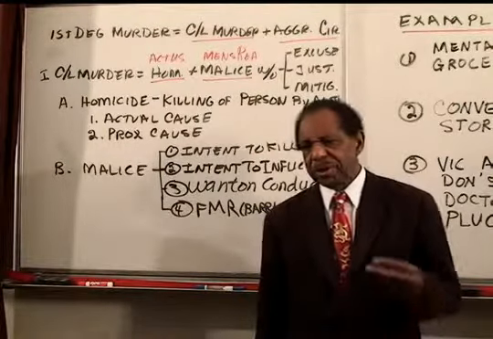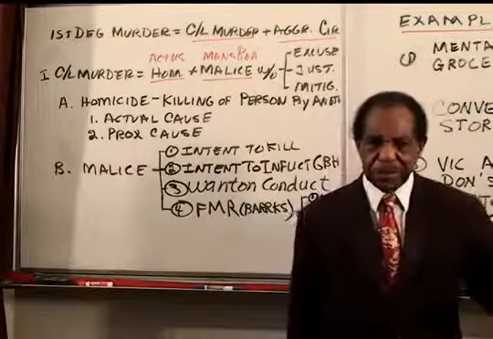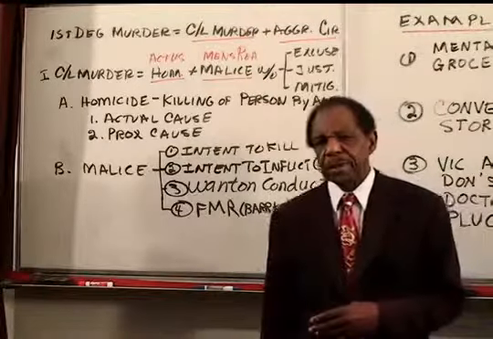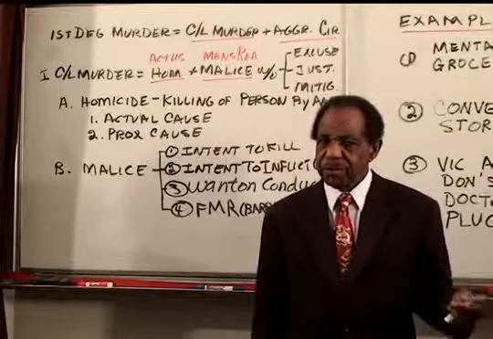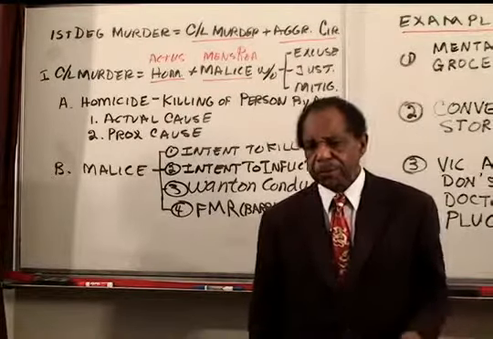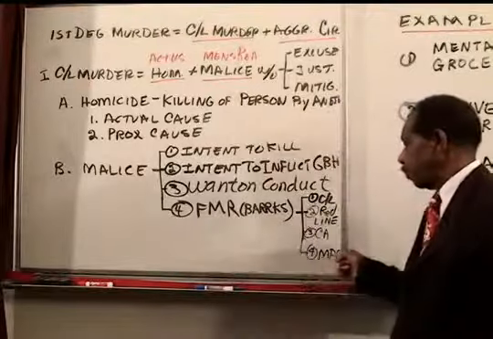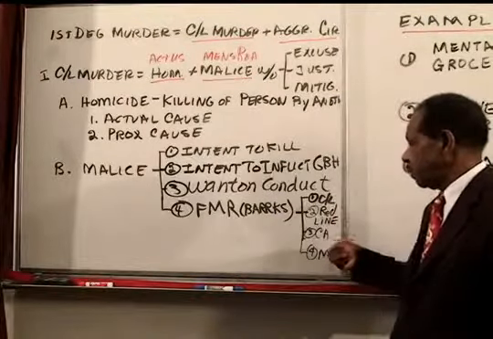But when someone's state of mind was to do something else and someone got killed, the Model Penal Code says no, you should not apply the felony murder rule. A lot of states do. Most states do. A few don't. Michigan follows the Model Penal Code and a few other states, but most states follow one of these.